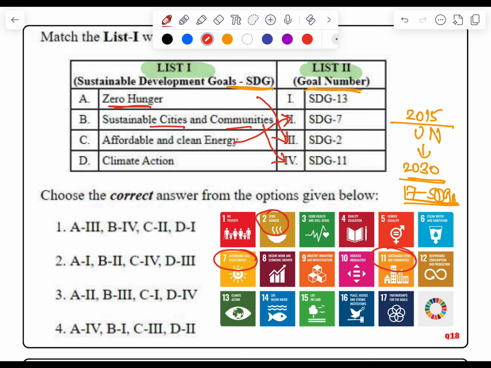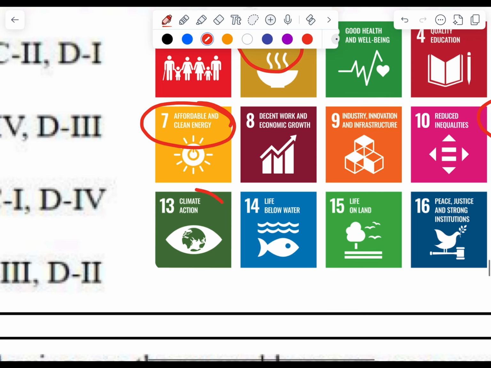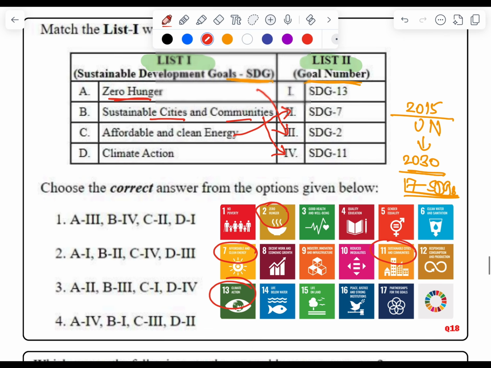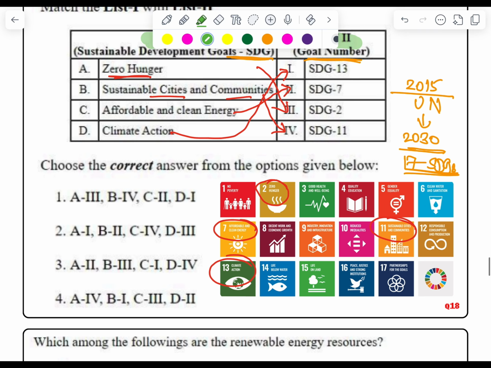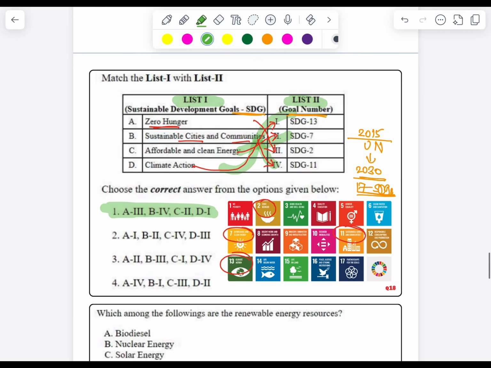And climate action is goal number 13. So our correct answer would be A with 3, B matches with 4, C with 2 and D with 1. So our correct answer would be 1.